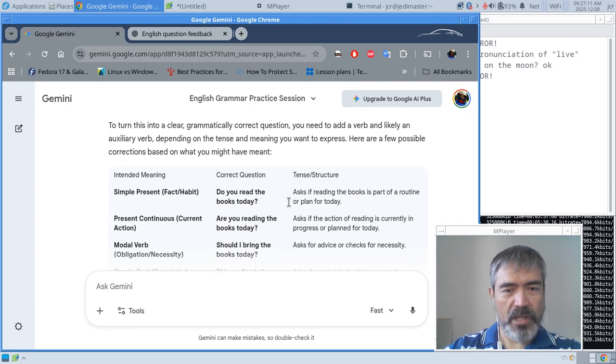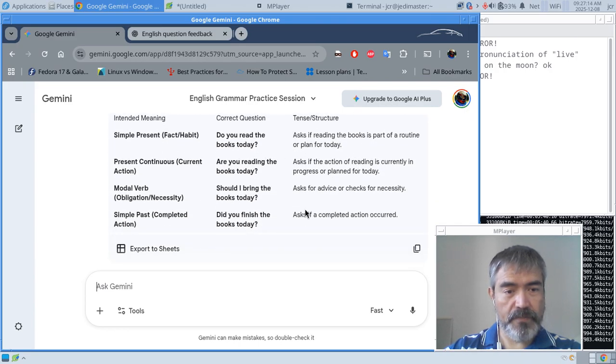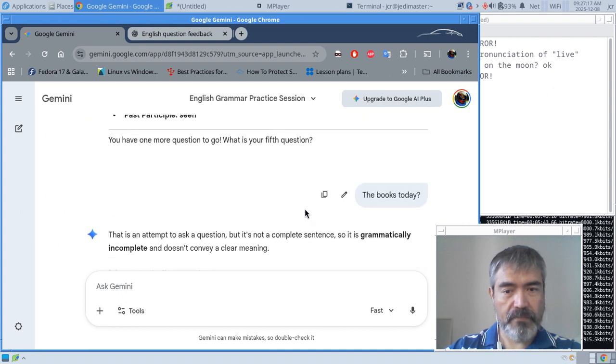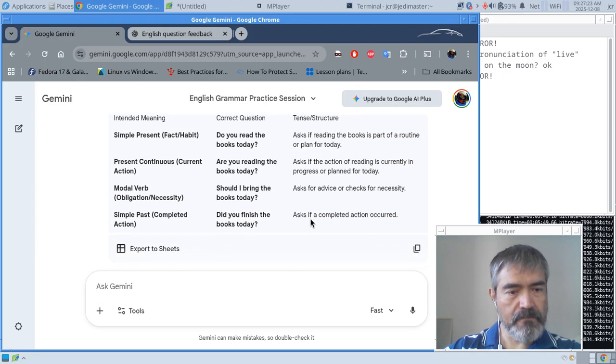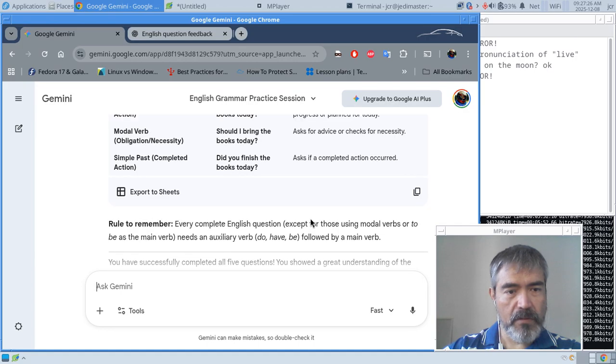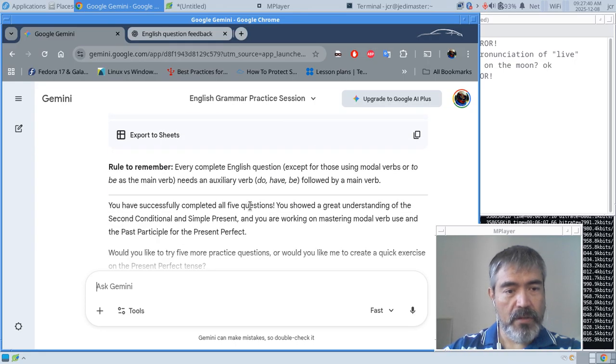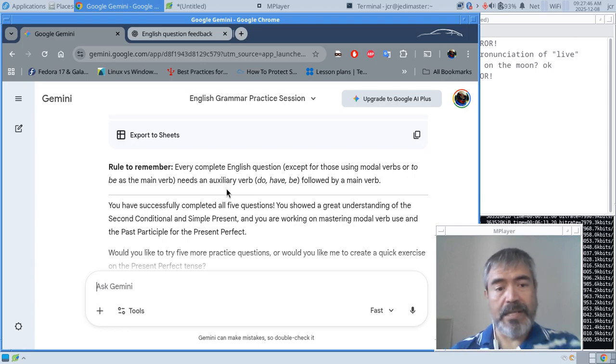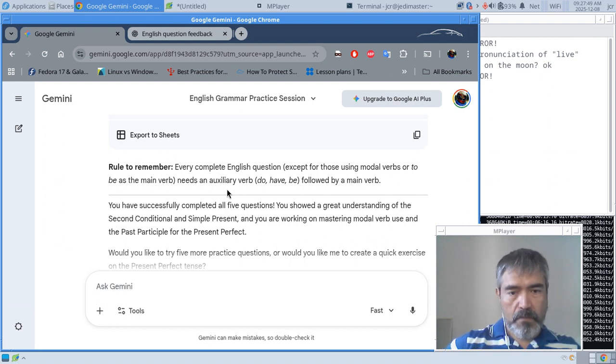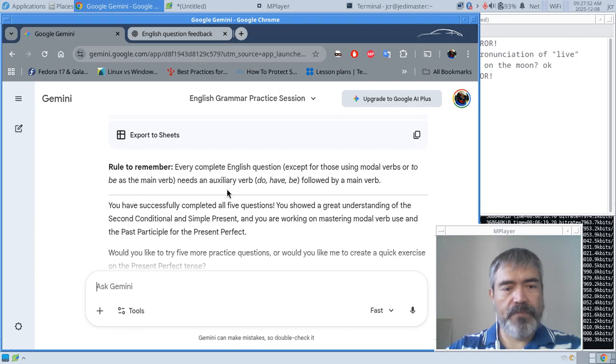All right. So here you have a few possible corrections based only on the 3 words you asked. All right. So it could be, do you read the books today? Or are you reading the books today? Or should I bring the books today? Or did you finish the books today? All right. Rule to remember: every complete question, except for those using modal verbs or to be as the main verb, needs an auxiliary verb, do, have, be, followed by a main verb. All right.